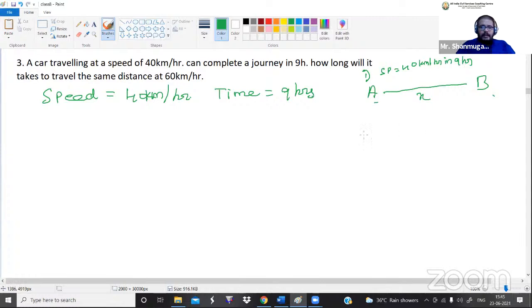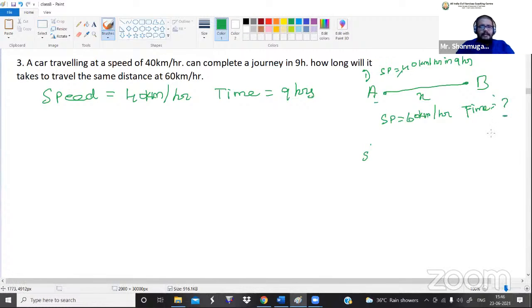Similarly, the same distance from point A to B, if they are running at a speed of 60 kilometer per hour, initially they are going with 40, now they have increased to 60. In how much time will they complete the distance? They are asking us to calculate the time value. If they are running at 40 kilometer, 9 hours they will complete. If they are running at 60 kilometer, how much time will they take?